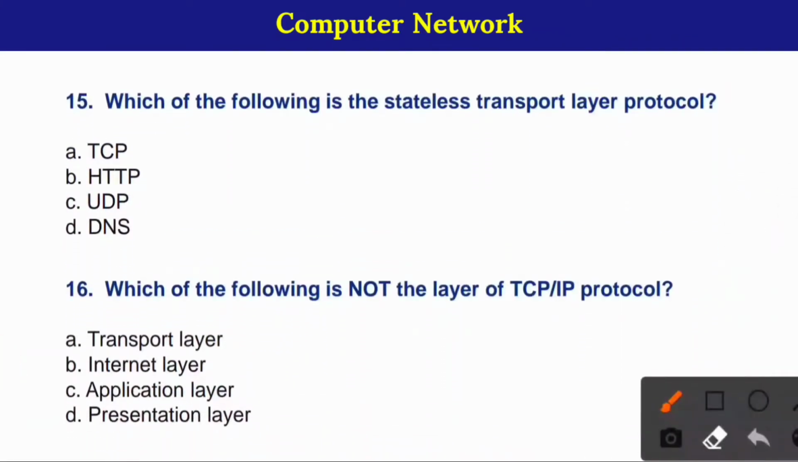15. Which of the following is the stateless transport layer protocol? Here, correct option is option number C. UDP, means user datagram protocol. 16. Which of the following is not the layer of TCP/IP protocol? Here, correct option is option number D. Presentation layer.